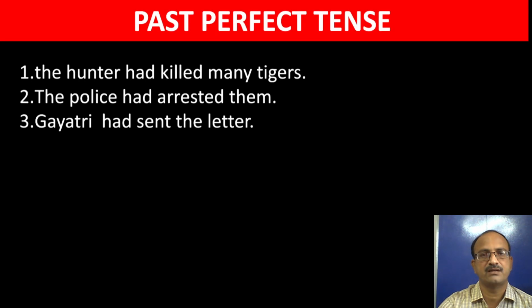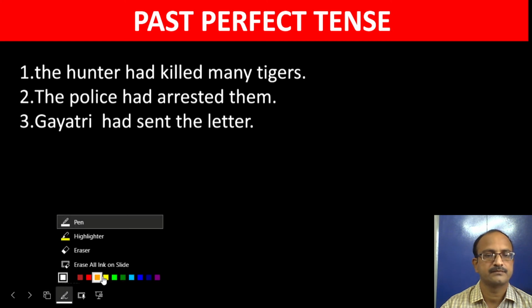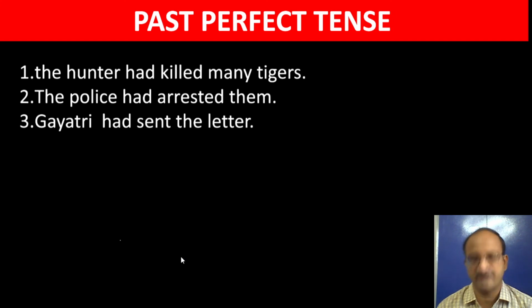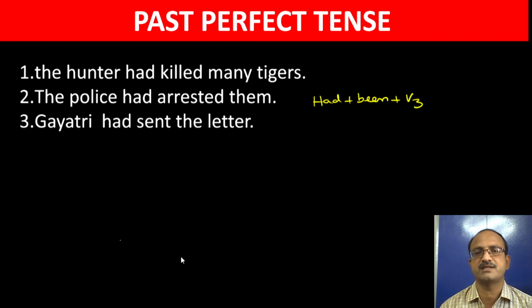The next one, past perfect tense. Okay. What is the structure of past perfect tense? So, had plus, in all perfect tenses, we must write be and been. Had plus been plus V3. This is the structure of the past perfect tense. Okay, let's start. This is the question.